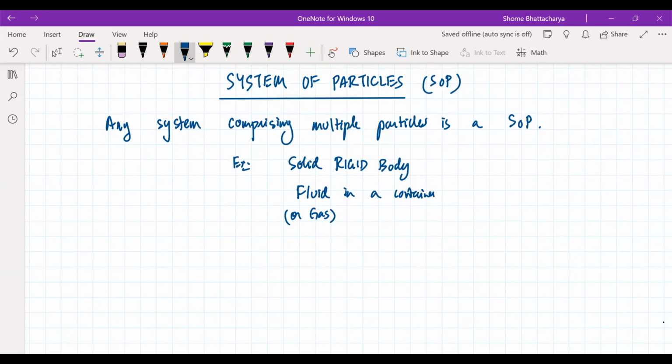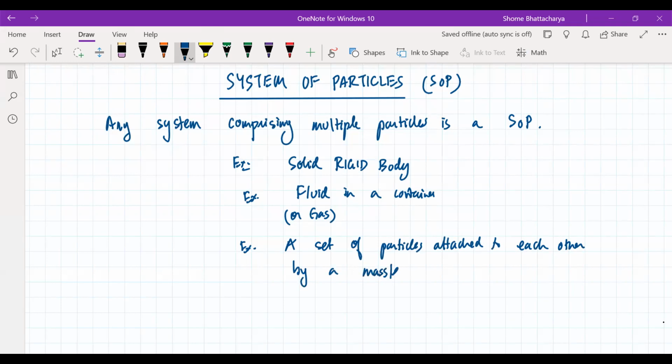It could also be something like this. It could be a set of particles attached to each other by a massless, or very light, basically, frame.